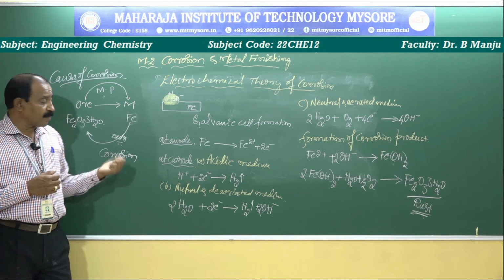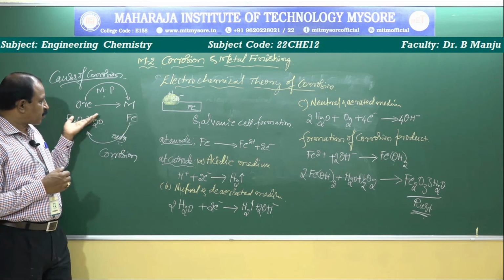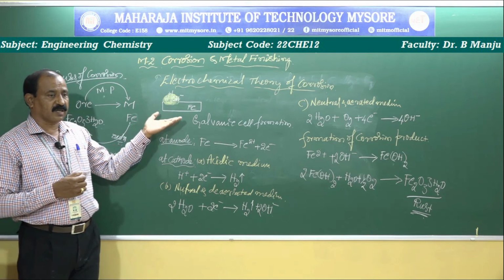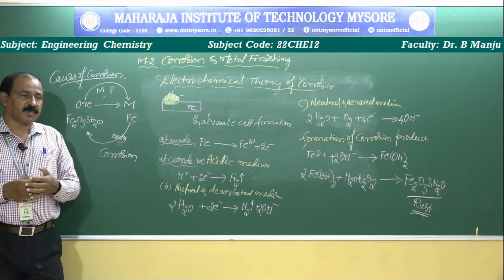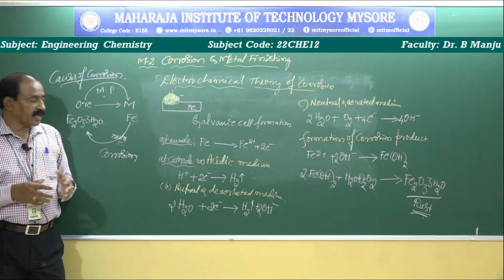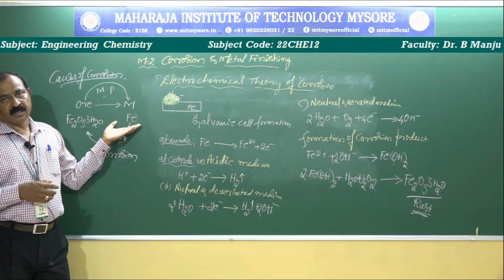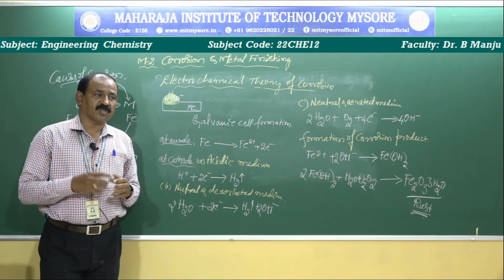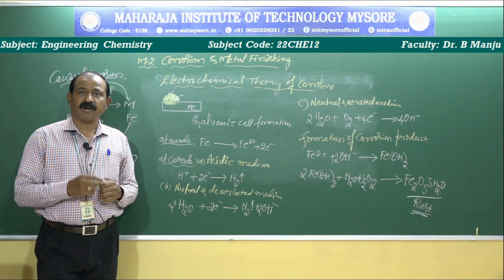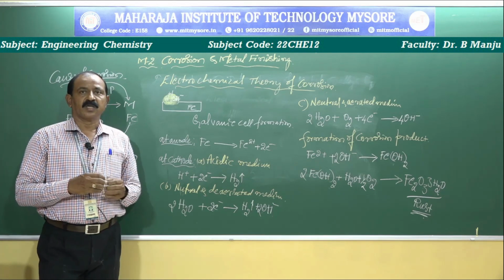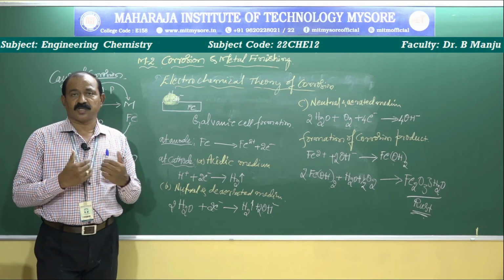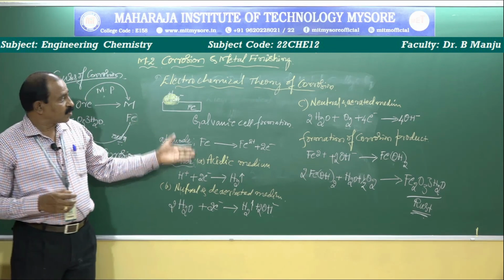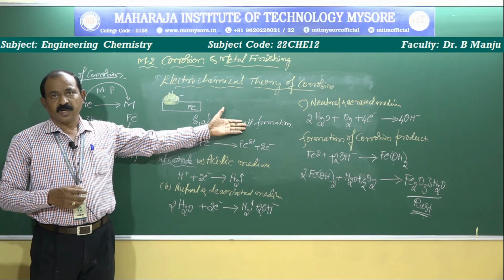Then strength: our main purpose in extracting the pure metal from its ore is to get a strengthened metal, but when all metals undergo corrosion, they lose all these valuable properties: conductivity, malleability, ductility and strength. That's why the rate of corrosion needs to be controlled. Corrosion always takes place, but there are some techniques to control the rate of corrosion. Corrosion will happen, but it can be controlled by using some technique. That's about the electrochemical theory of corrosion. Okay.